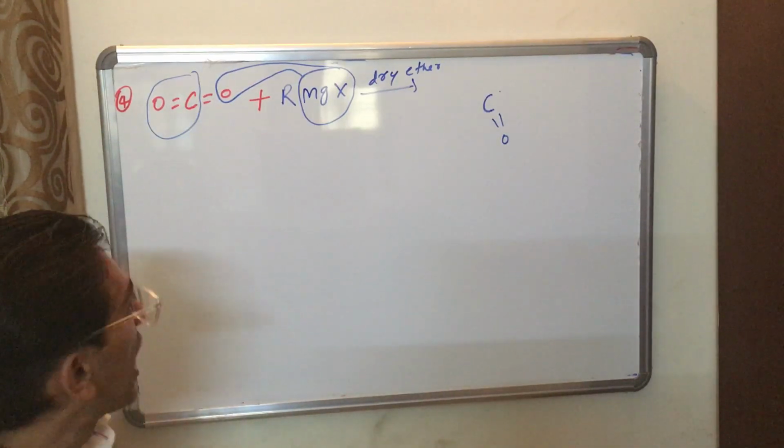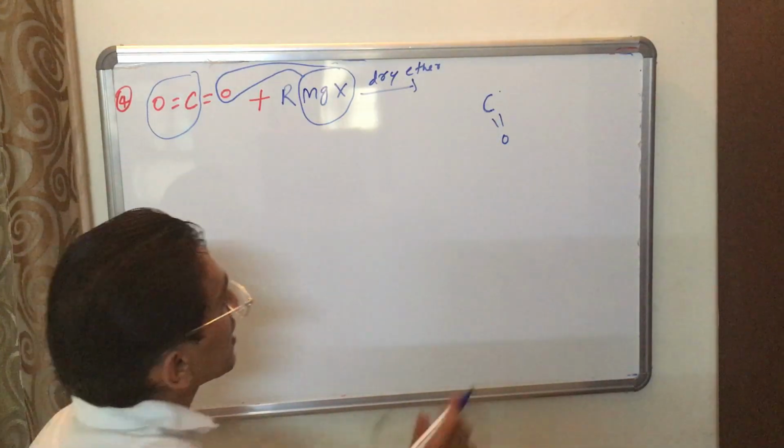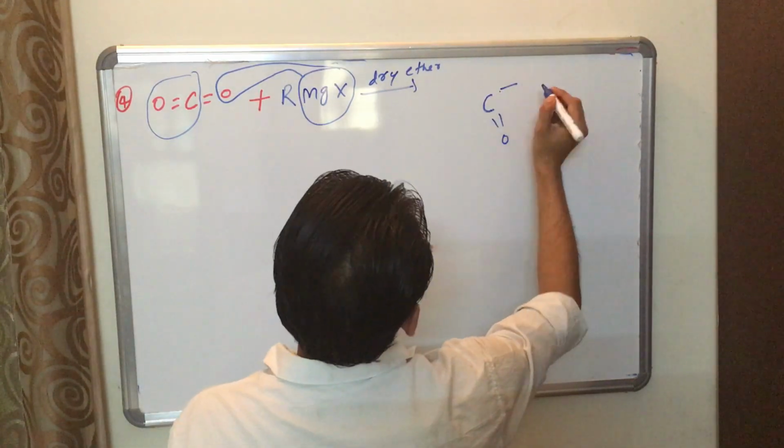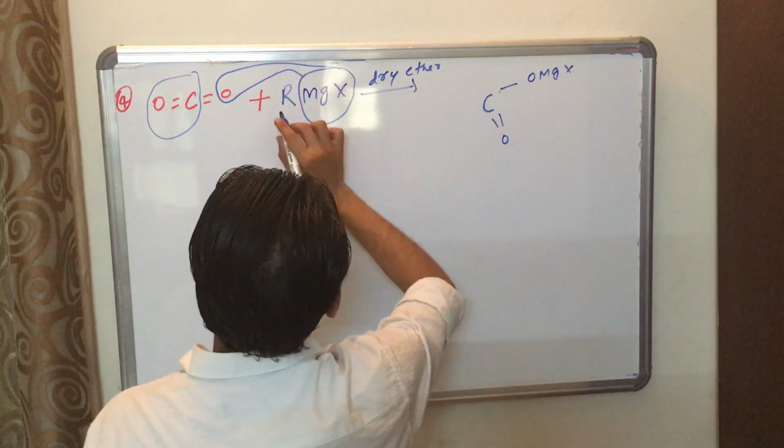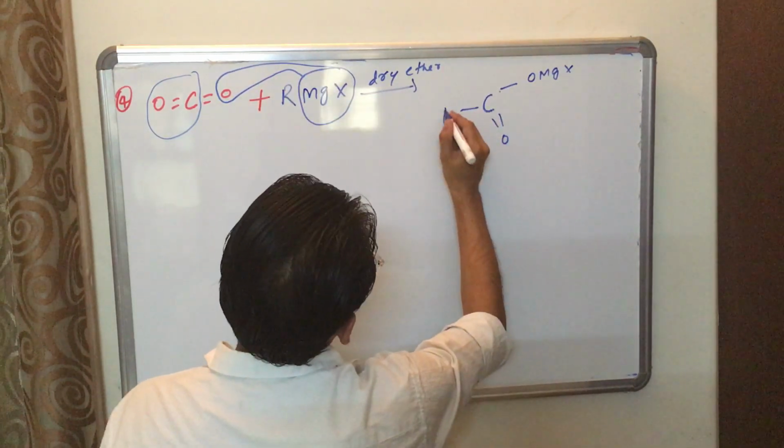This part is one OMgX, and the remaining is the alkyl group.